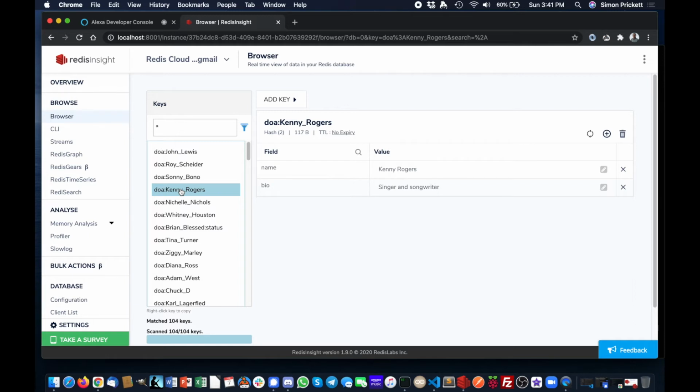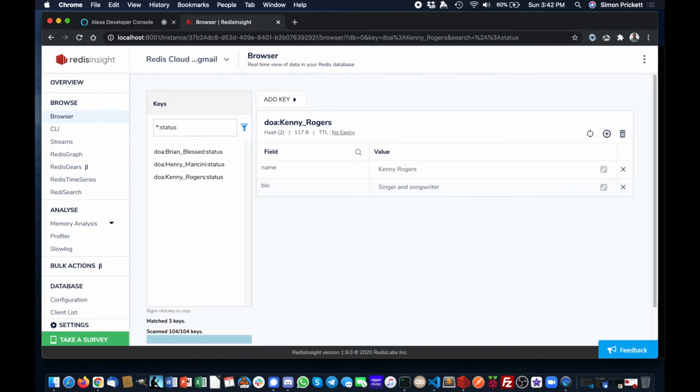application just stores a couple of things about each possible celebrity that you could be asked, so their name and their bio. Then whenever we put that celebrity into a game and the user answers, we check if we've previously checked their dead or alive status with Wikipedia or not, and if we have, we've cached it and it'll end in status. So here we can see the ones from the game that I just played.